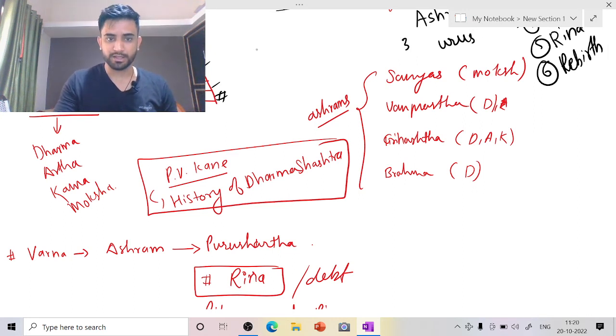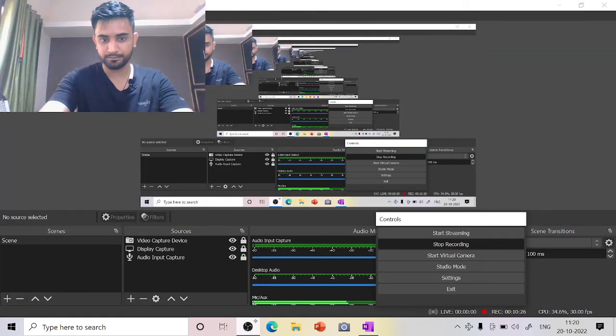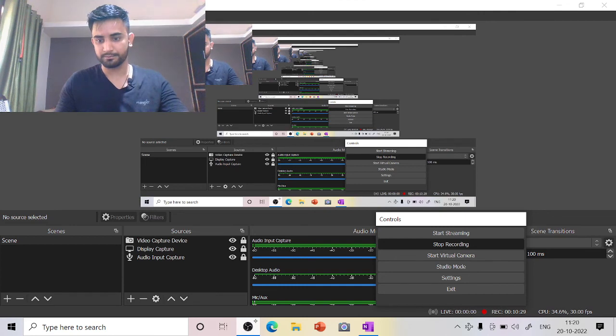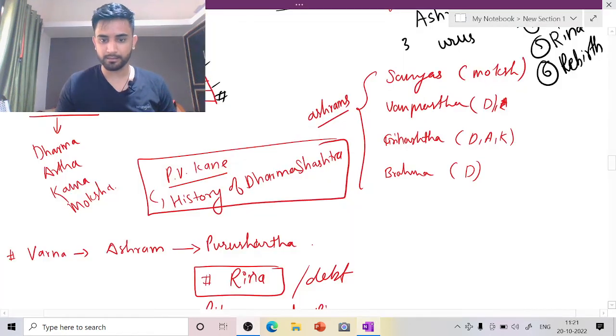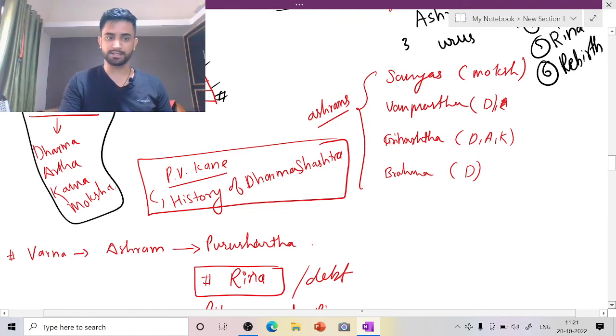So next we move forward. Next is purushartha. We have understood what purusharthas are. Purusharthas are these: dharma, artha, kama, moksha. Clear?